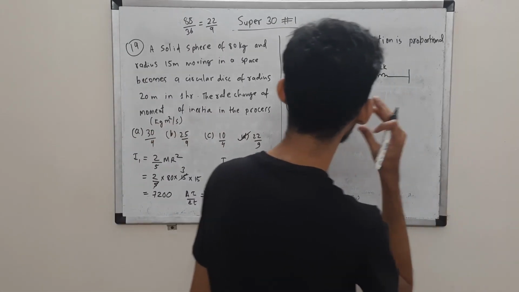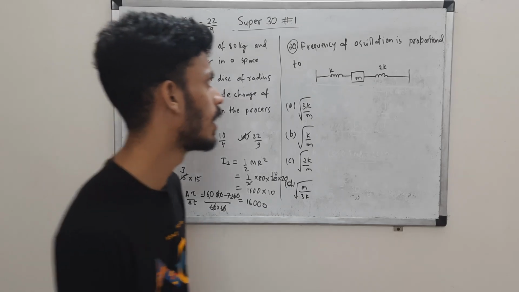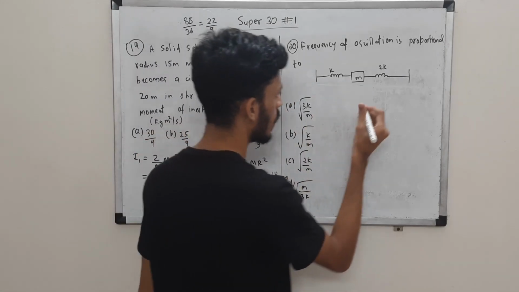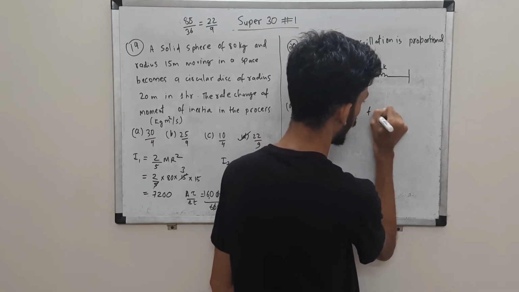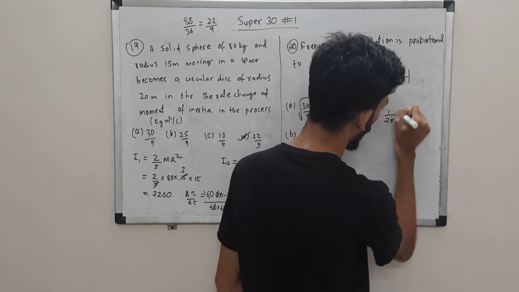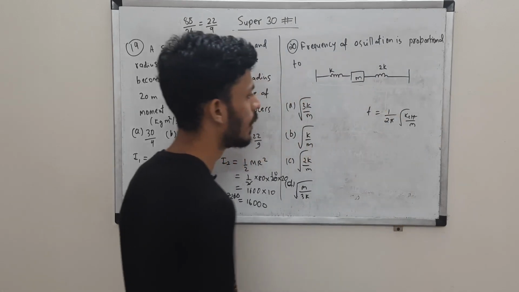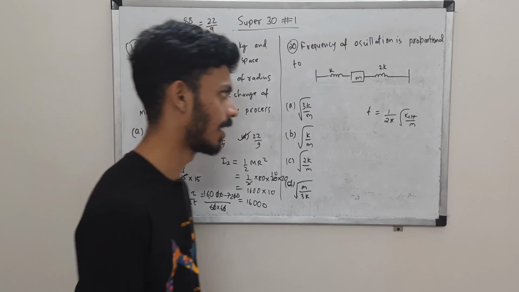Okay, so here also we need a simple concept. You're supposed to tell the frequency of this particular oscillation is proportional to what. If you know the formula, frequency is 1 upon 2 pi under root k by m. Here k will be k effective, since we have a combination of springs. Okay, k effective by m.